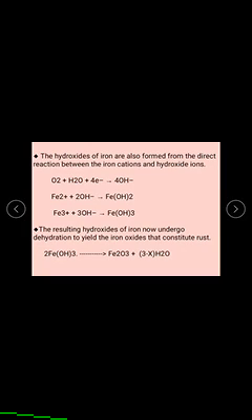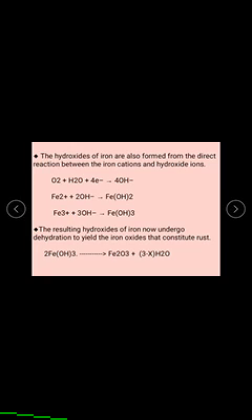from the direct reaction between the iron cations and hydroxide ions. That is, O2 plus 2H2O plus 4 electrons gives rise to 4OH-. Again, the Fe2+ ions combine with OH- and form ferrous hydroxide. It may also combine with the ferric ions and form ferric hydroxide. The resulting hydroxides of iron now undergo dehydration to yield the iron oxides that constitute rust.